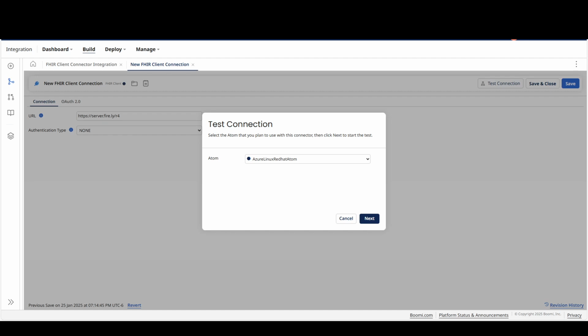So once we hit next, the test connection would validate or perform a connection request to the FHIR server URL, which is the Firefly server slash metadata endpoint, to validate the connection settings. Let me hit next here. The test connection ensures that the specified settings are correct, valid, and accessible. So now the test connection is successful.